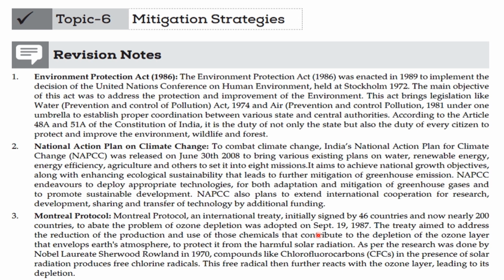The treaty aims to address the reduction of the production and use of those chemicals that contribute to the depletion of the ozone layer that envelops Earth's atmosphere to protect it from harmful solar radiation.